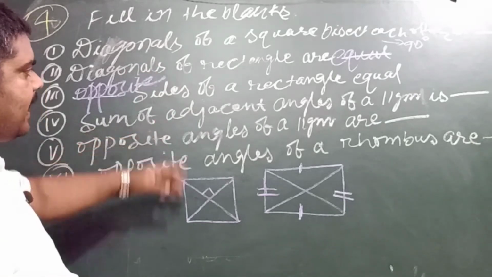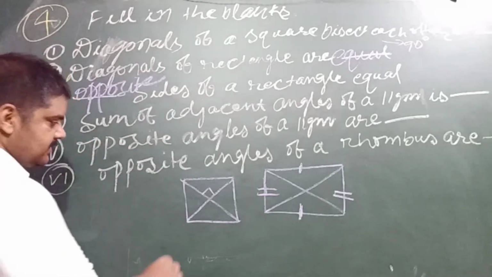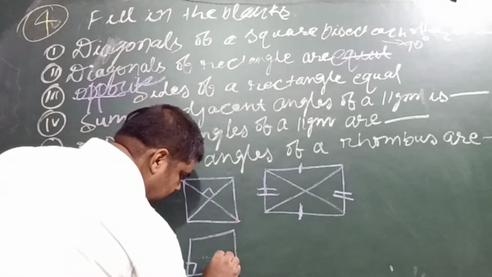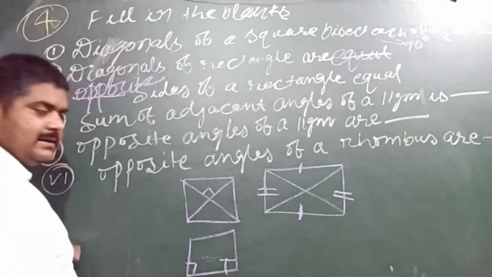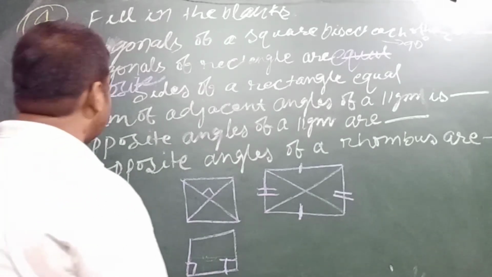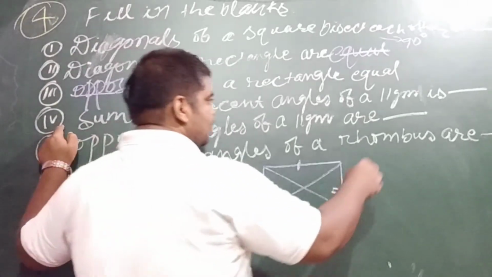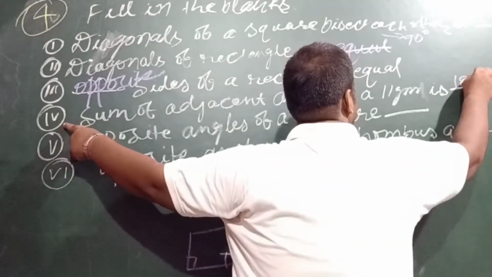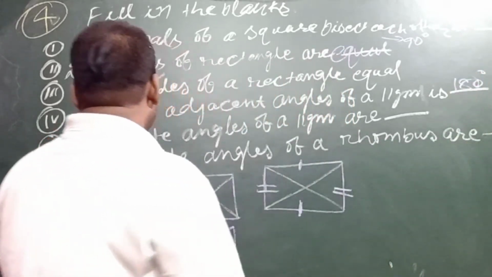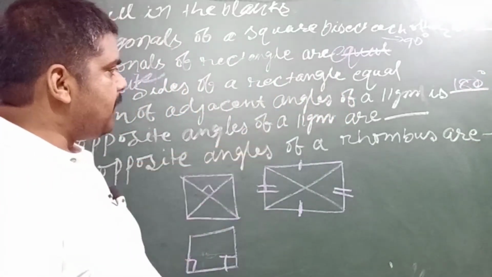The fourth one is: sum of the adjacent angles of a parallelogram is. You know that in a parallelogram, the sum of adjacent angles is equal to 180 degrees, and this is why you write 180 degrees for the fourth one. The fifth one is: opposite angles of a parallelogram.